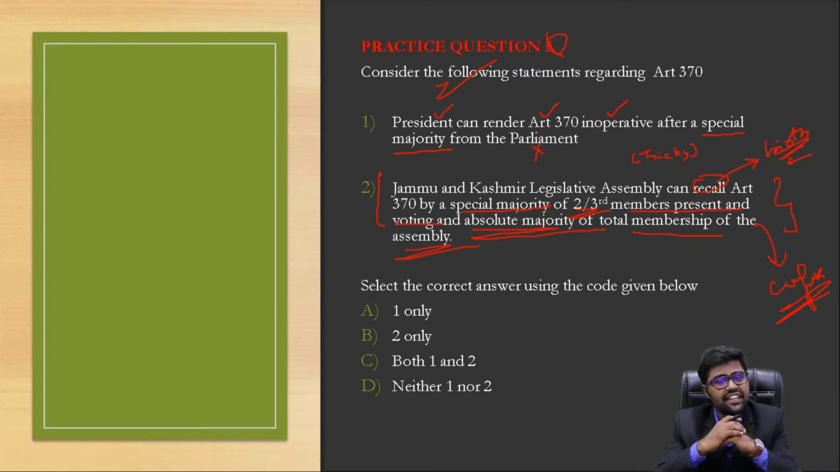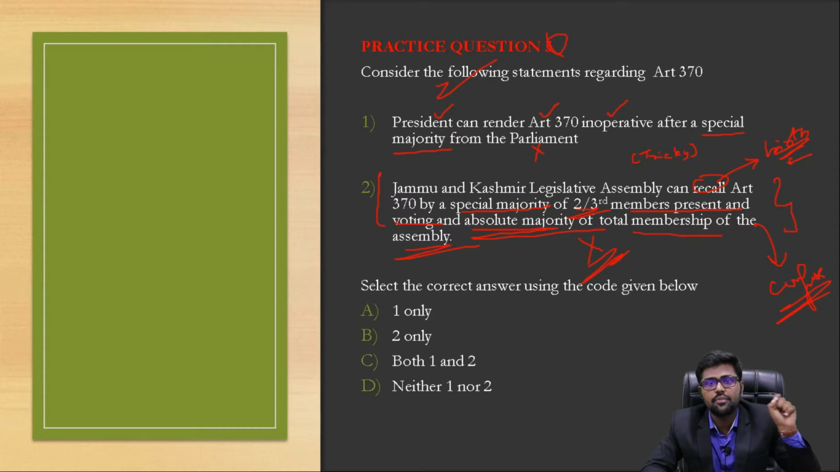Okay, Article 370 Clause 3 can be made inoperative by a president by a public notification. So nowhere is the second statement mentioned, and it is not possible also. Once it is made inoperative by a president's public notification, it cannot be recalled by the concerned Jammu and Kashmir legislature. Done. So both are wrong statements. So the correct option is option D.